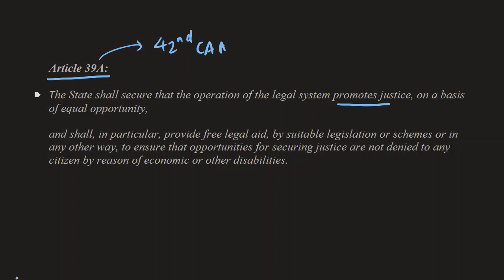Article 39A is part of the directive principles, right? It says, in particular, to provide free legal aid by suitable legislation or schemes or in any other way, to ensure that opportunities for securing justice are not denied to any citizen by reason of economic or other disabilities. So you can keep a note of Article 39A.